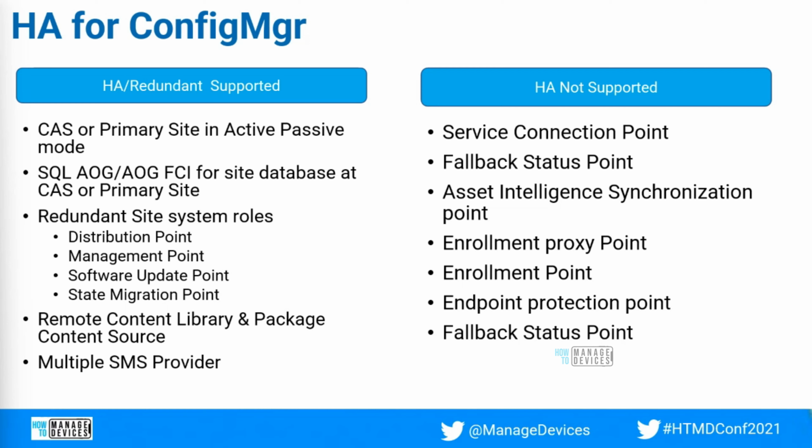Now, redundant site system roles. How do we say that the site system roles are highly available? Consider if you have one distribution point, and if that one distribution point goes offline, the entire set of systems will not be receiving any content. So to make that role highly available, you can add one or two additional distribution points. If any one of them goes offline, the content will be served from the other distribution points available in that boundary or whichever site.